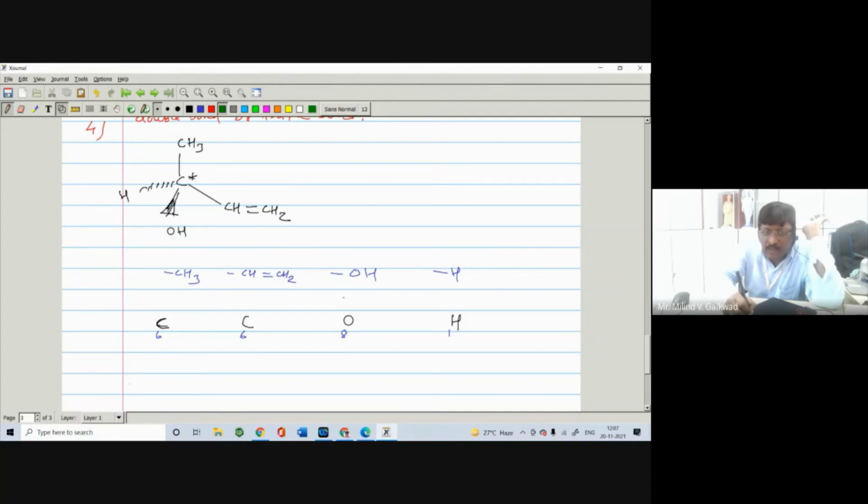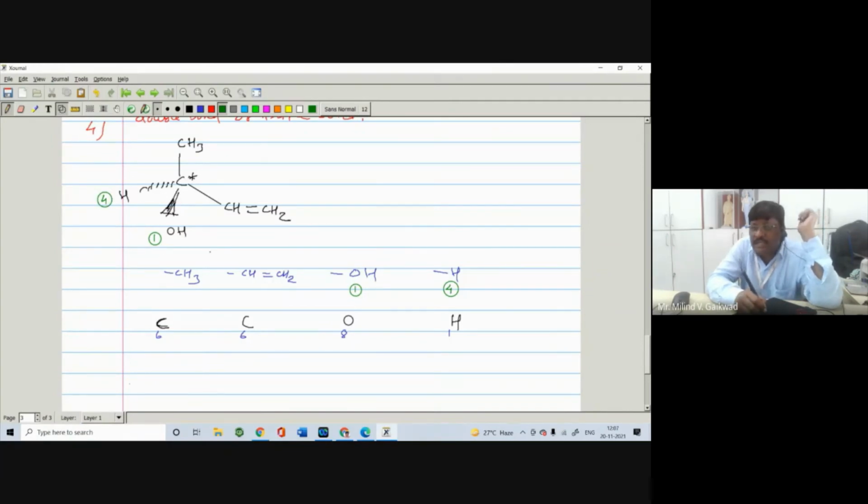The OH group has the highest priority because the atomic number of oxygen is 8. That's why the first priority goes to the OH, right? I write right here, first priority to the OH. Now the second priority, and of course the hydrogen has the fourth priority. So we can write here that the OH has the first priority, and the H has the fourth priority.